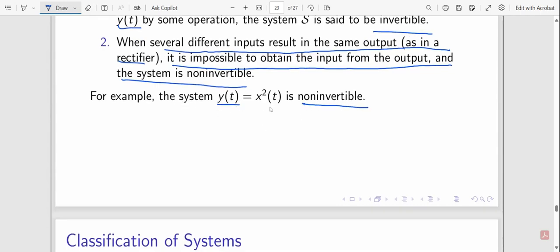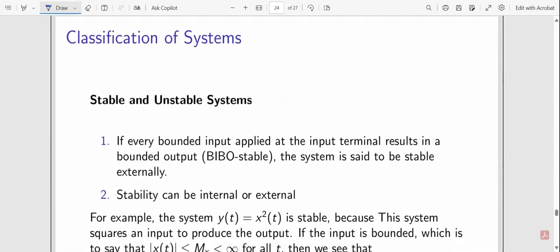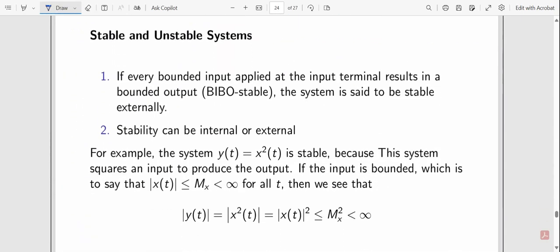Here you can see this is non-invertible: y of t equals x square of t. Here x is basically the convolved function that we have. If we combine two bandwidths, we cannot get back the input. So this is non-invertible. Stable and unstable.